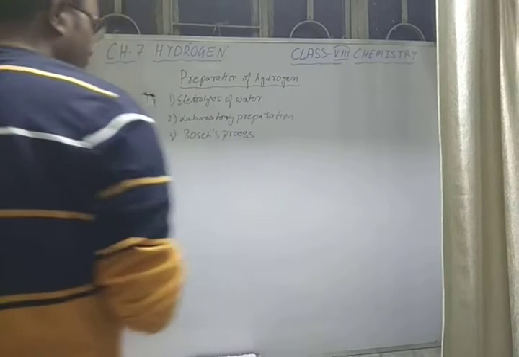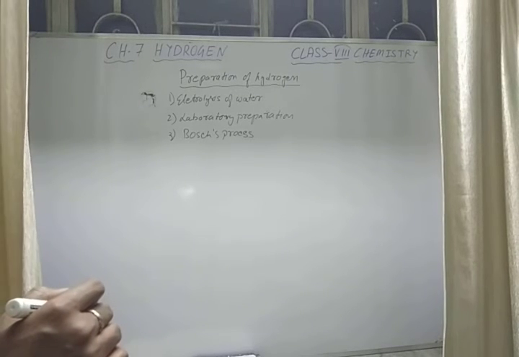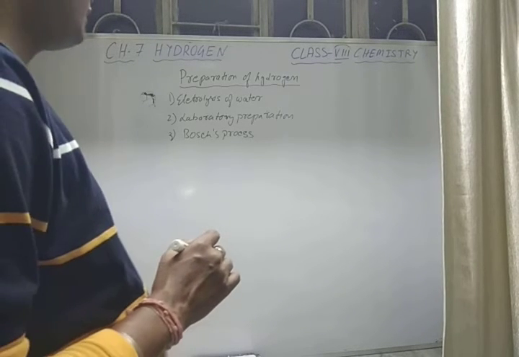So first is electrolysis of water, then laboratory preparation, and then the Bosch process.